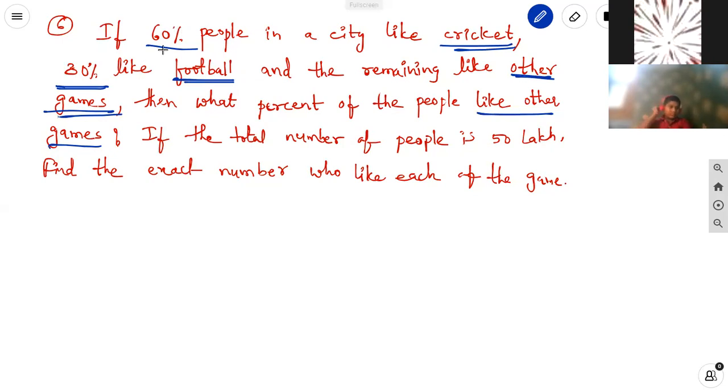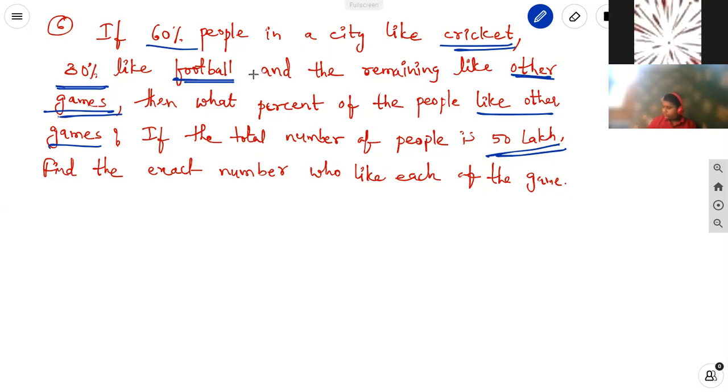We add these two, football and cricket liking people, then we subtract that from 100%, then we get the percentage of people who like other games. Next, the total number of people is 50 lakh. Find the exact number who like each of the games.